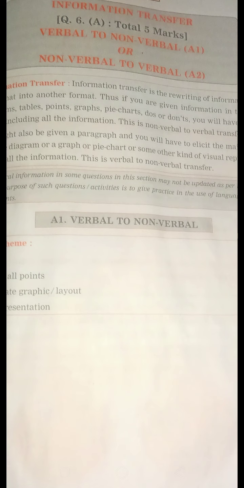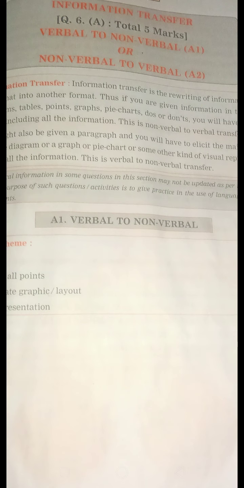Now, verbal to non-verbal. Here are some rules. First we are going to see how to transfer information, verbal to non-verbal or non-verbal to verbal. Information transfer is the rewriting of information given in one format into another format. One format is given, and you have to transfer this information into another format.